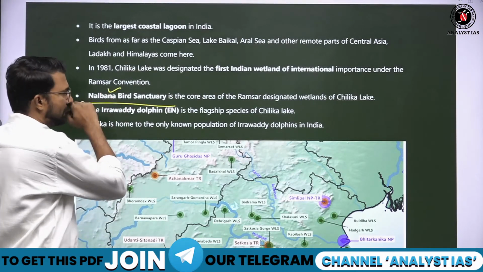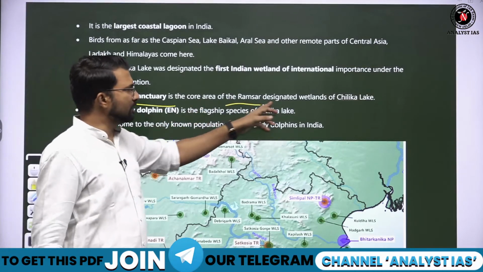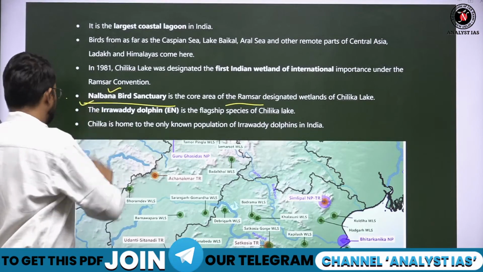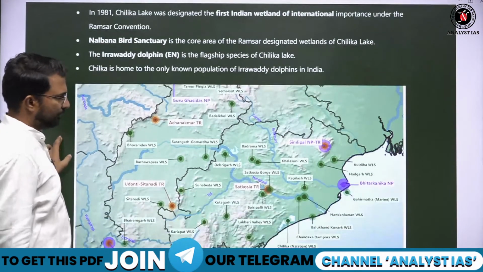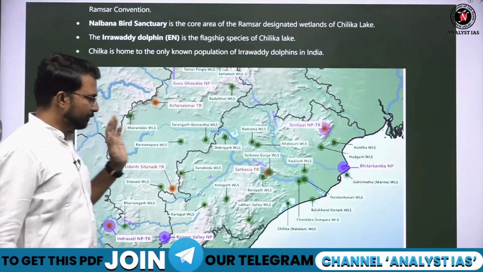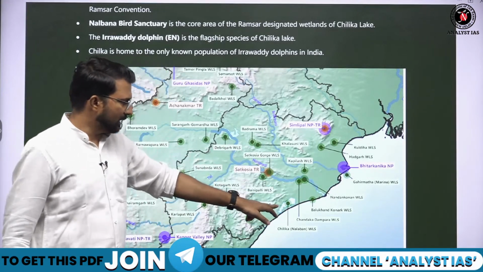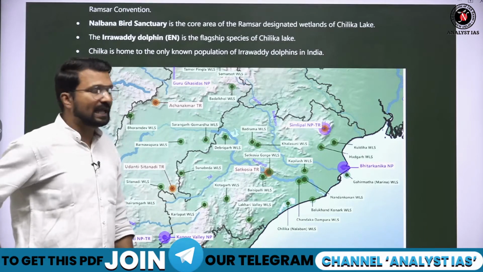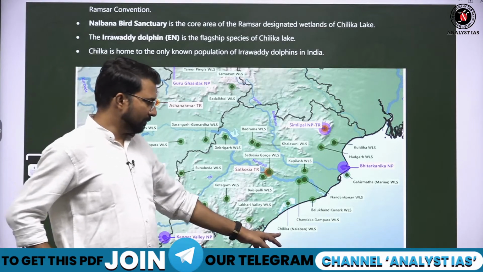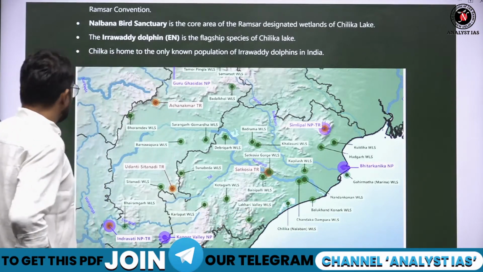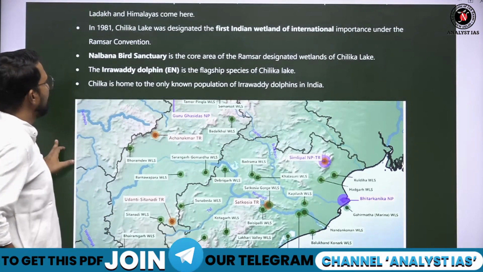Nalbana bird sanctuary is the core area of Ramsar designated Chilika Lake. यहाँ पर एक bird sanctuary है which name is Nalbana. I show you the location. Fine. This is Chilika Lake basically. This is Bhitarkanika. This is Chilika. It is situated at the mouth of Daya River. Fine. So Nalbana Wildlife Sanctuary Chilika Lake में situated है.